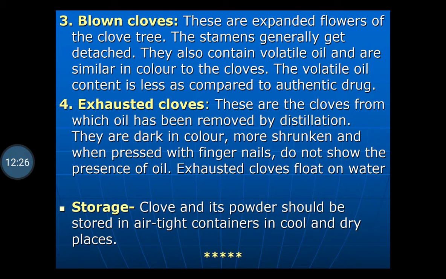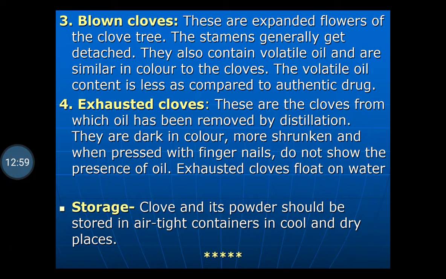Then exhausted cloves. These are cloves from which oil has been removed by distillation. The volatile oil is removed by solvent extraction or by hydrodistillation, and these cloves are then used for adulteration.